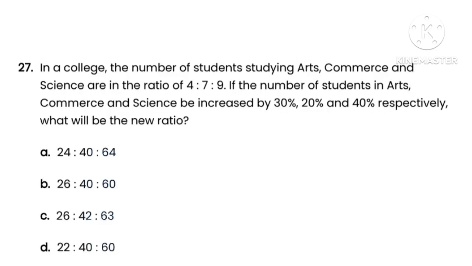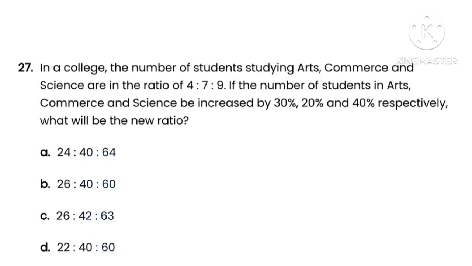Next question number 27. In a college, the number of students studying arts, commerce and science are in the ratio of 4:7:9. If the number of students in the arts, commerce and science be increased by 30%, 20% and 40% respectively, what will be the new ratio?